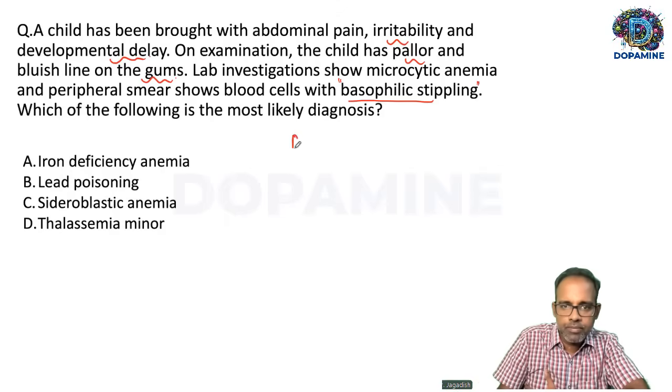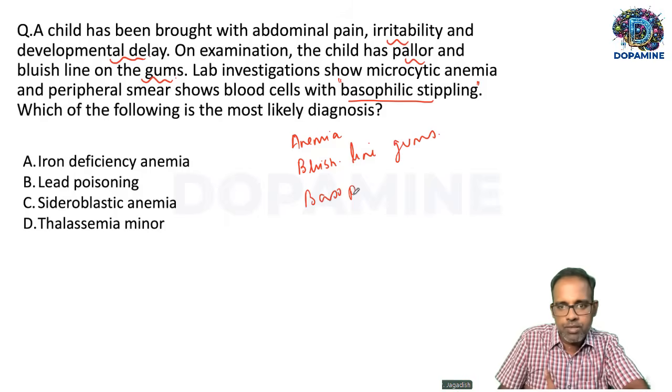One, anemia. Second, bluish line on the gums. Third, RBCs have basophilic stippling. If you see these three, this points towards one thing called lead poisoning.